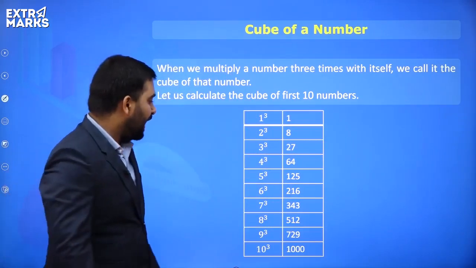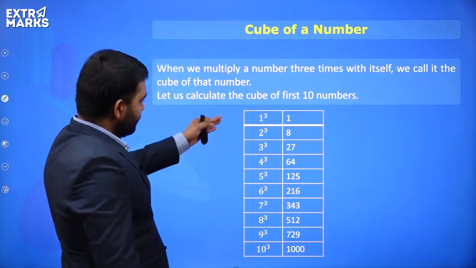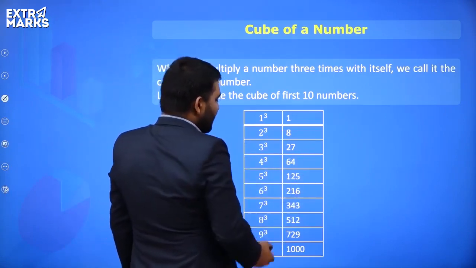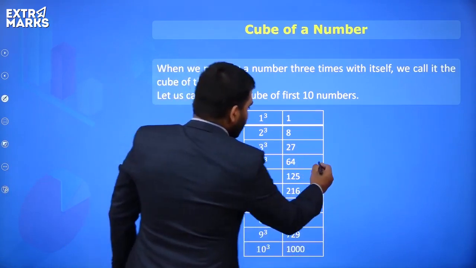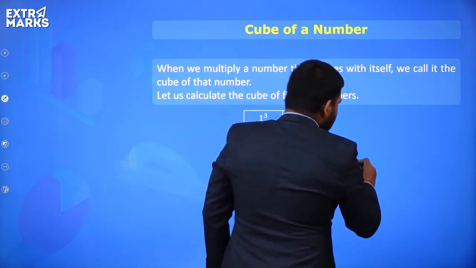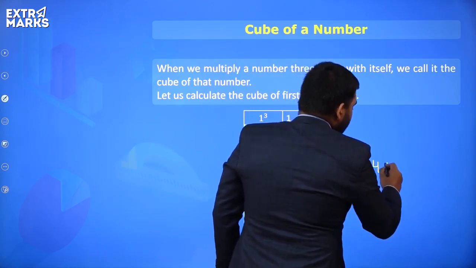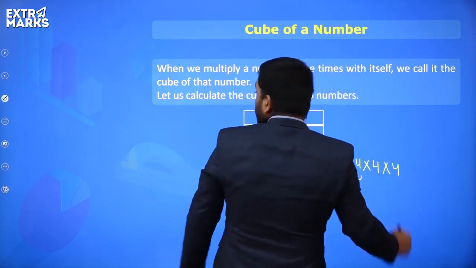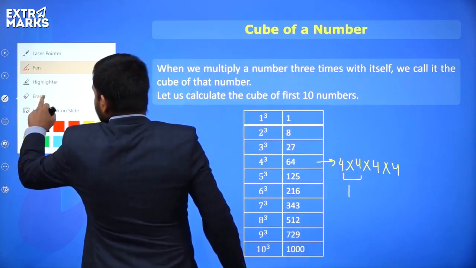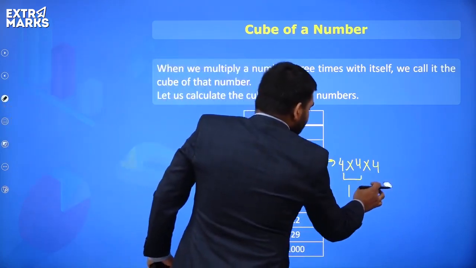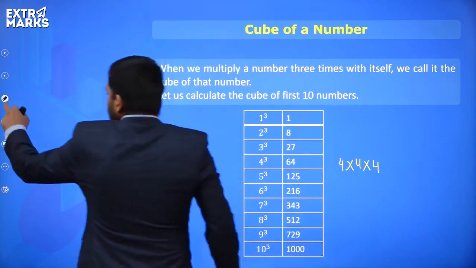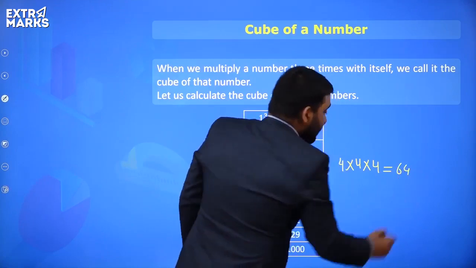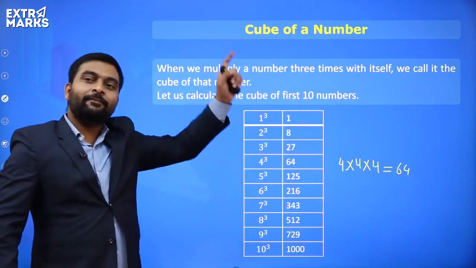Okay, everyone? Now, let's understand. See, 1 cube is 1, 2 cube is 8, 3 cube is 27, 4 cube is 64. How? See, everyone, 4 times 4 times 4 times 4. So 4 4s are 16. Oh, sorry, it's a cube. I'm so sorry. So it will be 3 times. So 4 times 4 times 4 is how much? 64.